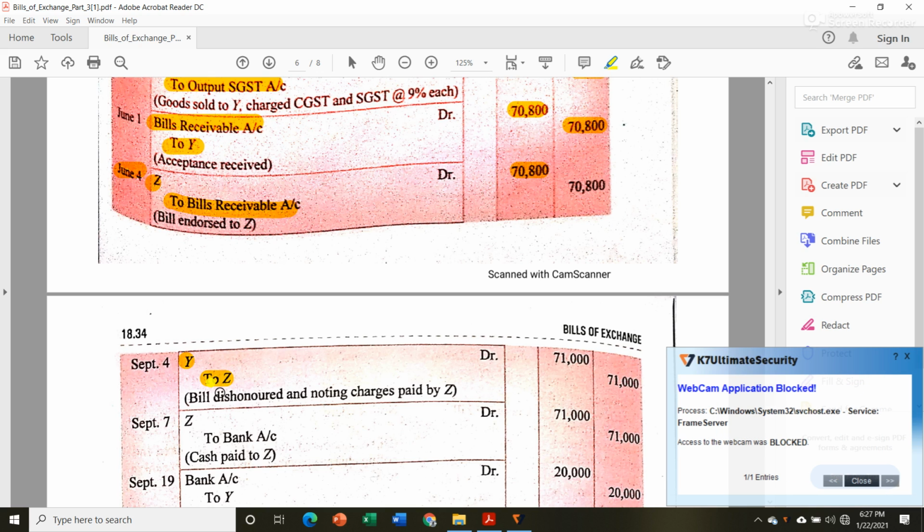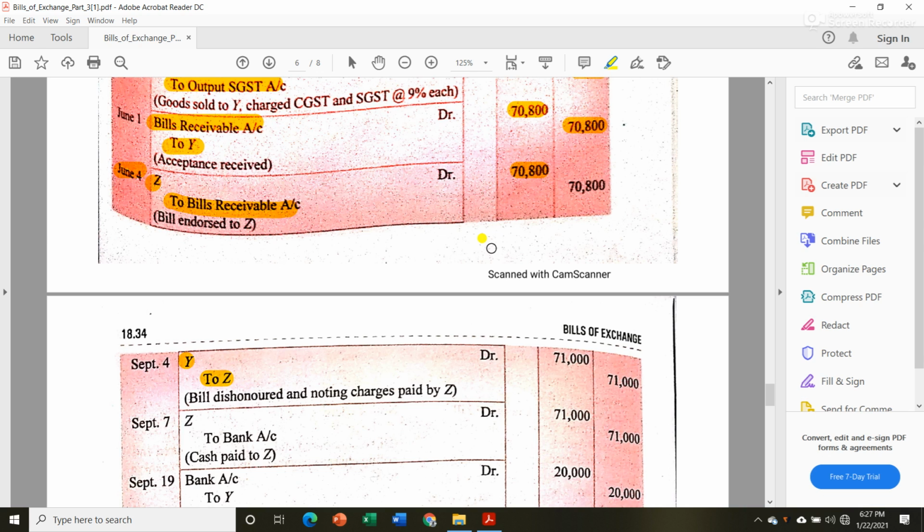The amount was 70,800, plus 200 noting charges, so 71,000 will be the amount. Z is the receiver, so we wrote Z in the credit part.